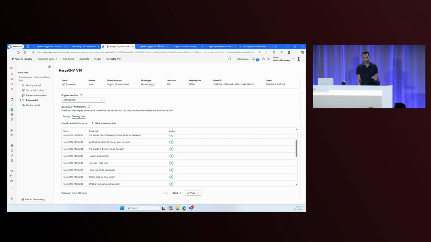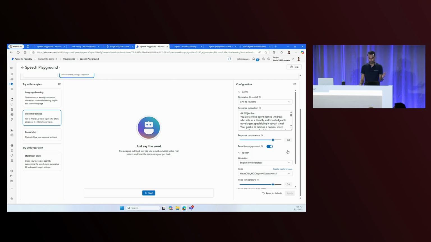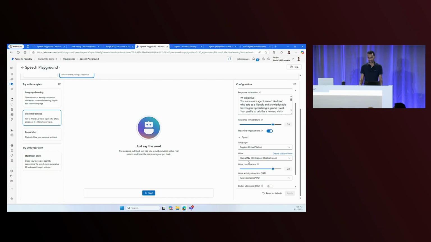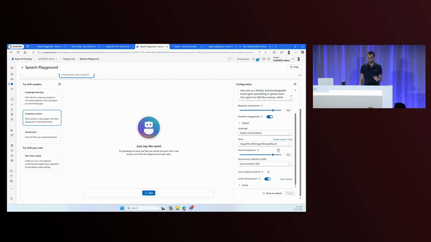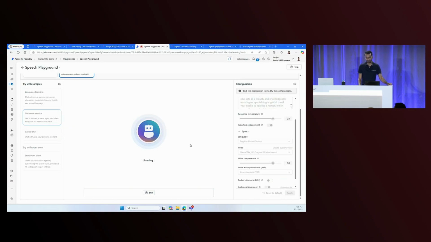Awesome. So this is the training data that was provided. Now I'll go back into our playground with the Voice Live API, and what I've done is in the voice section, I've gone and selected my HD voice. So this is going to be a little bit interesting. It's going to feel like I'm talking to myself, but let's check it out and see how that goes. Again, this is still Andrew, so he'll say he's Andrew, but it's actually my voice.